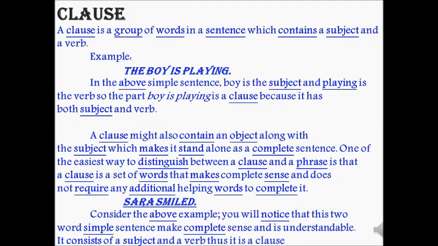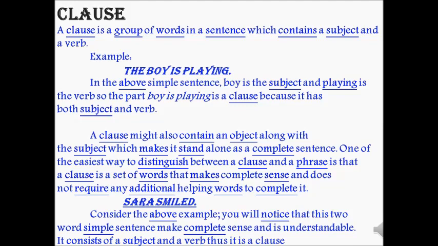Clause. A clause is a group of words in a sentence which contains a subject and a verb. As we already saw in the previous example, I have a pen. As like that, here is also an example. The boy is playing. Here the boy is a subject and is playing is a predicate which has a verb. The boy is playing is a complete sentence that has a complete meaning. It is called a clause. In the above simple sentence, boy is a subject, playing is a verb. So the part the boy is playing is a clause because it has both subject and verb, right?